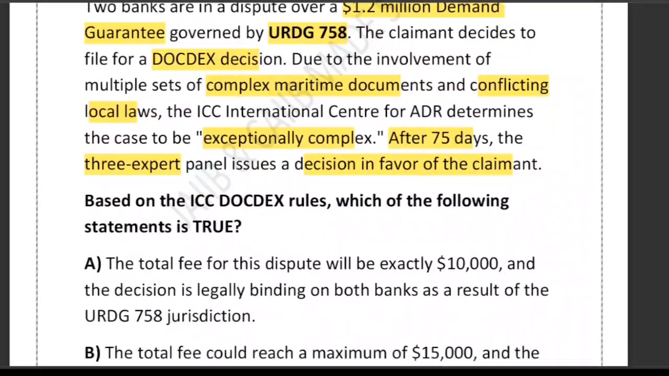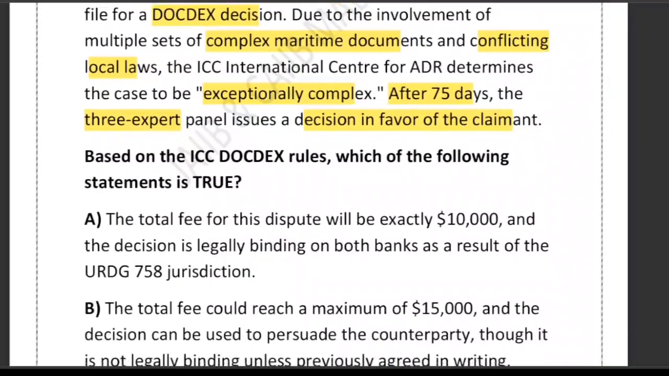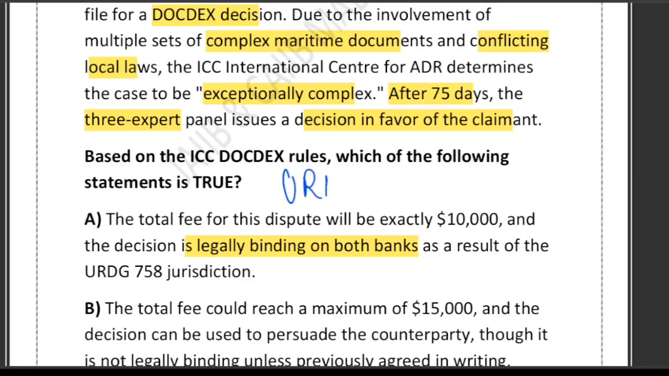Now let's look at the options. Option A says the decision is legally binding on both the banks. No, this is wrong. Just now I told you that DOCDEX decisions are not legally binding. Very, very important, so please remember it. And one more point: URDG 758 does not make DOCDEX compulsory. It never makes DOCDEX binding. So option A is completely wrong.